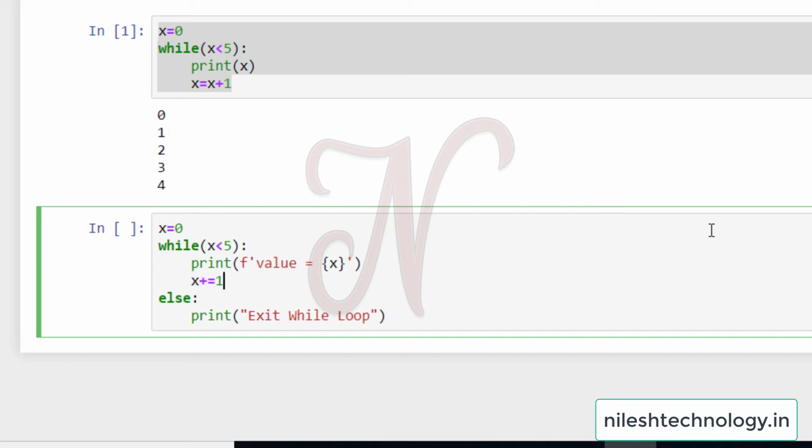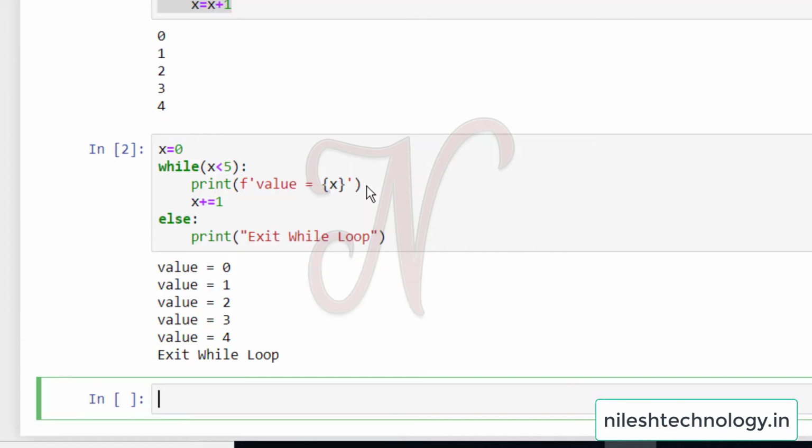See here, when we check my output, it is value equal to 0, 1, 2, 3, 4. After breaking this loop, the else part will be executed, so my last line is exit while loop. After breaking this loop, if you want to give one message, then you use this else statement. So this is the new syntax available in the Python language.